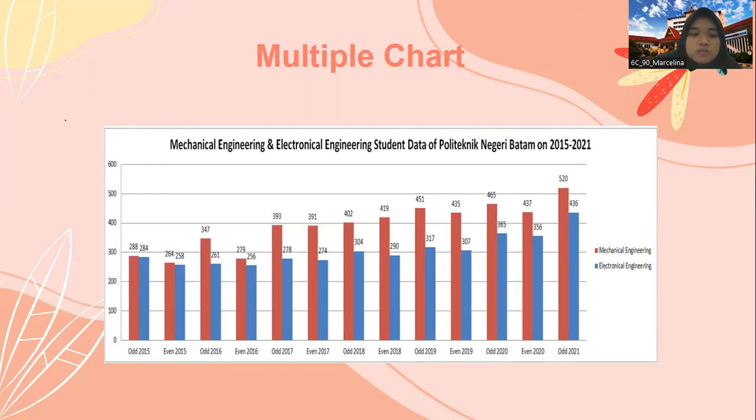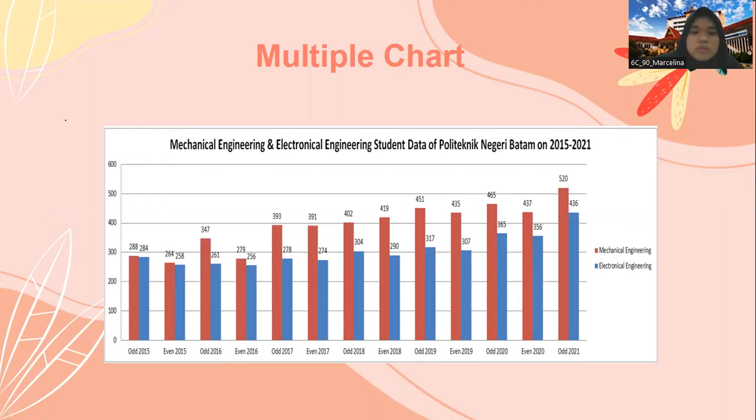However, in the odd semester of 2016, mechanical engineering students increased by 83 people and then experienced a fairly drastic decline in the even semester of 2016 to 279 people. After that, in the odd semester of 2017, students majoring in mechanical engineering increased rapidly by 114 people. Furthermore, starting from the even semester of 2017 until the odd semester of 2021, the number of mechanical engineering students has constantly been above 390 people.